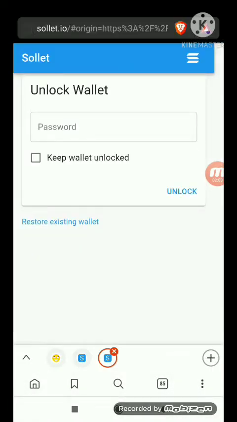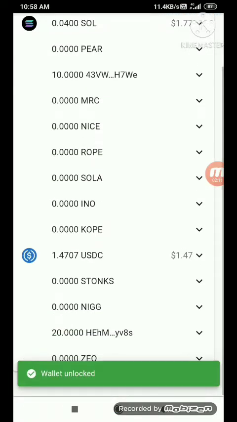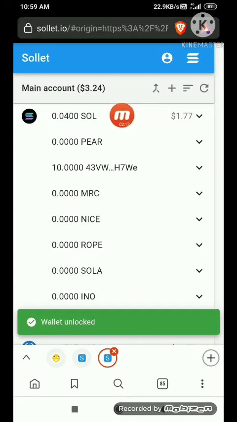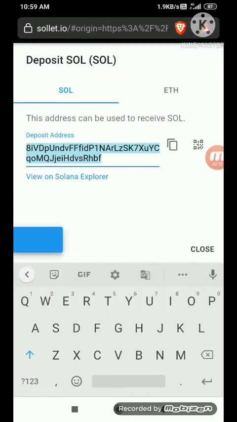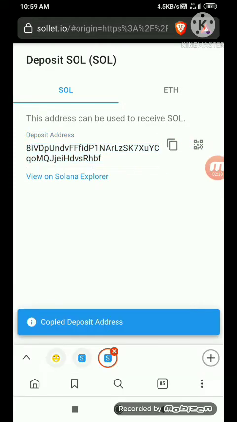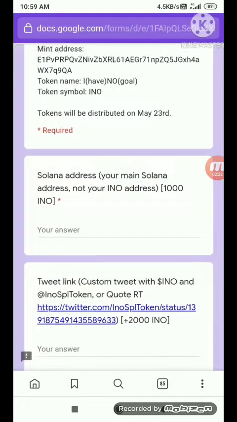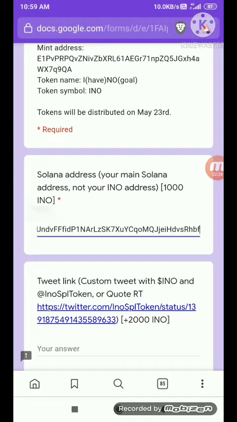I have already made one account on solid.io, that's why it's showing like this, unlock wallet. So I just need to log in as I have already created the account. Now after you have logged in with your account, you just need to click on Sol, click on receive, and copy your address by clicking on this button. After you have copied this, go back to the form page and paste it over here, Solana address.